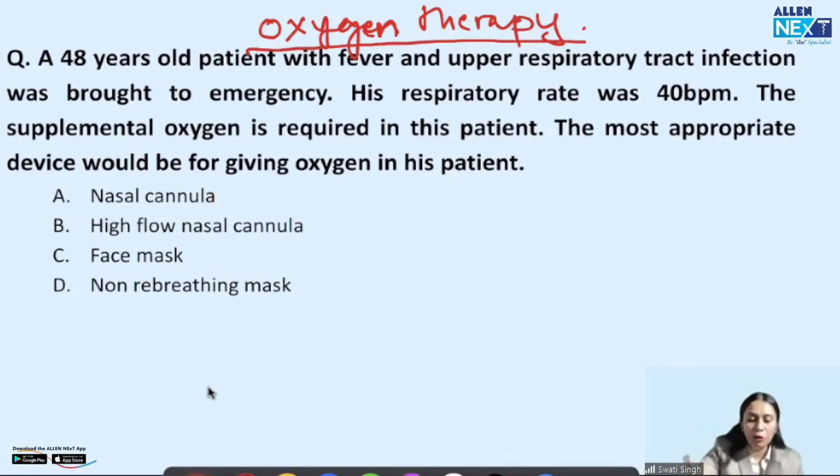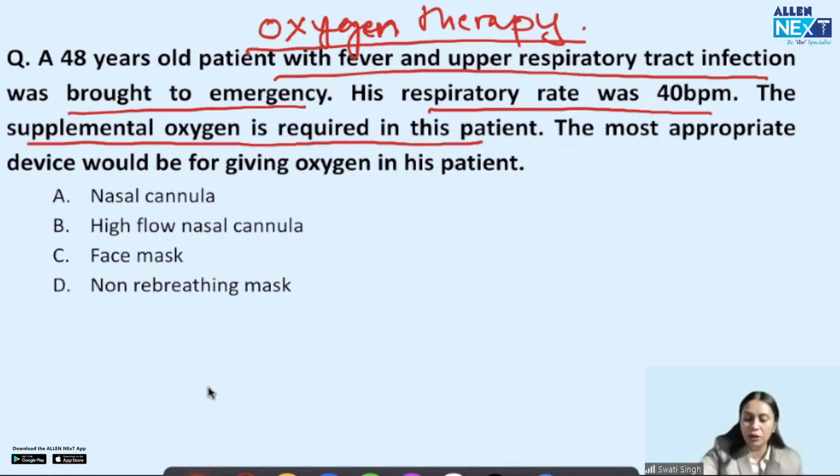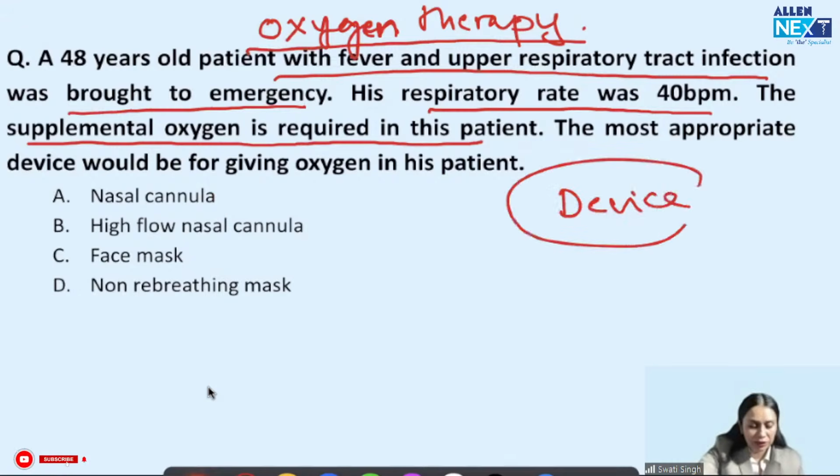A 48-year-old patient with fever and upper respiratory tract infection was brought to emergency. His respiratory rate was 40 breaths per minute. Supplemental oxygen was required in this patient. What is the most appropriate oxygen device? We will talk about the device. Now, let us just keep this question in mind, right?